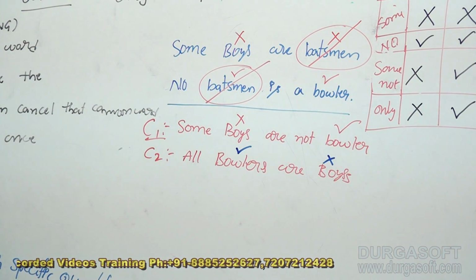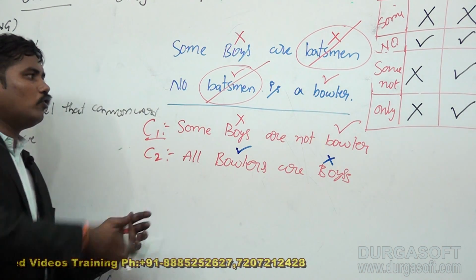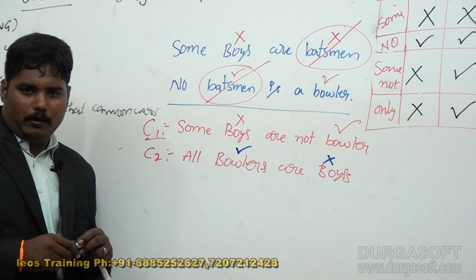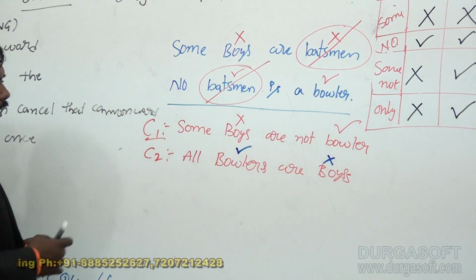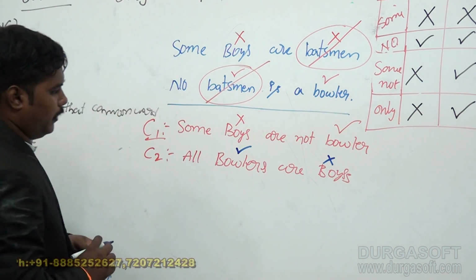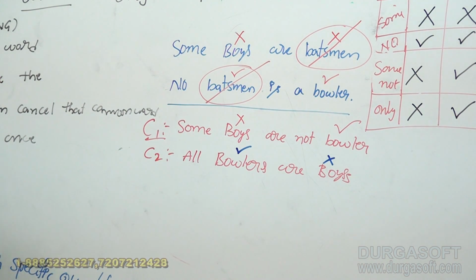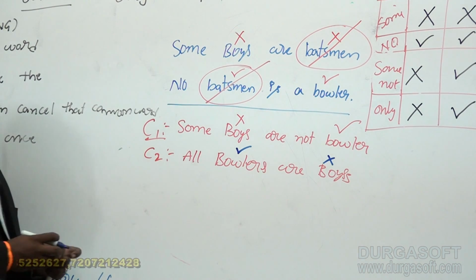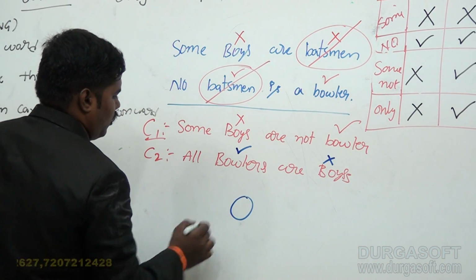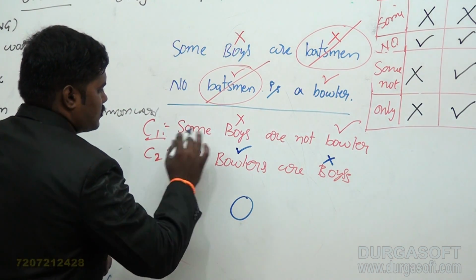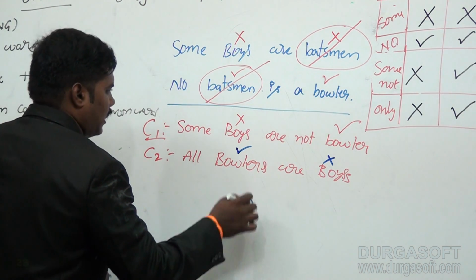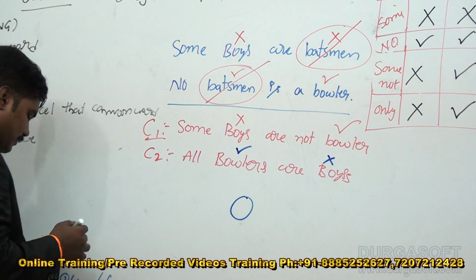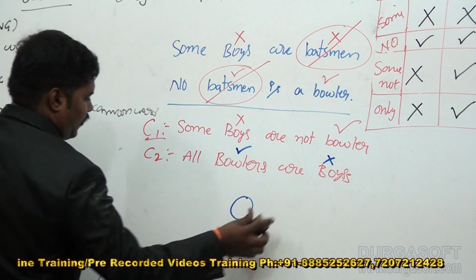This is also the right one. Don't go for reliable conditions, go with the distribution condition. Some boys are not bowlers may mean all bowlers are boys; that might be available. So in this condition it is also available.